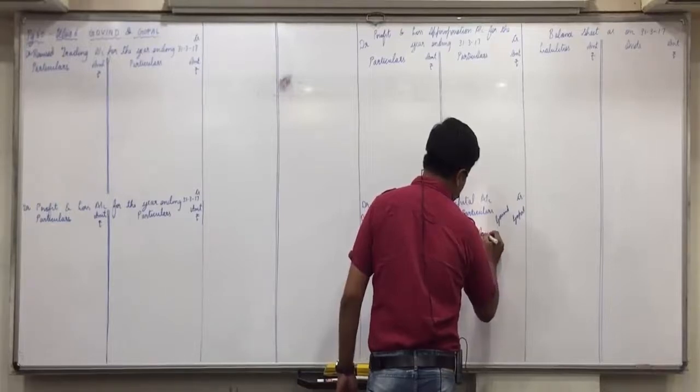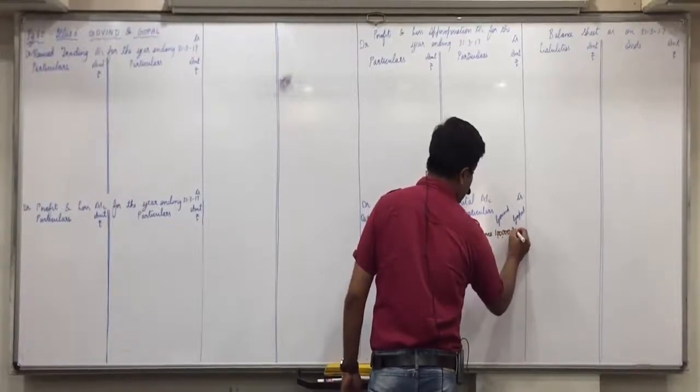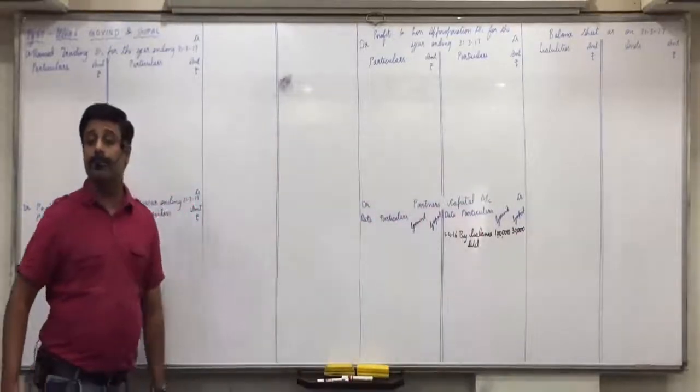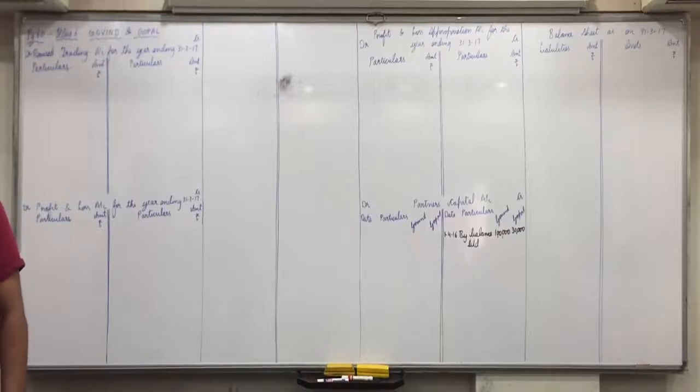First of all, we'll record the capitals in the partners capital account credit side, 1/4/16, by balance brought down, 1 lakh for Govind and 30,000 for Gopal. So the capital is introduced. It's the first year of the business.